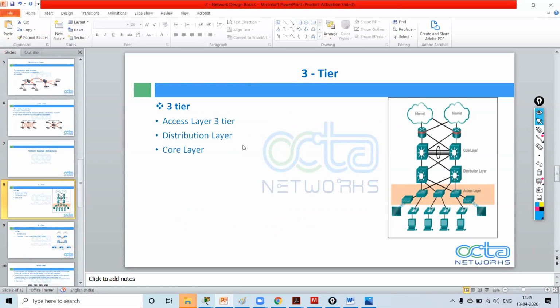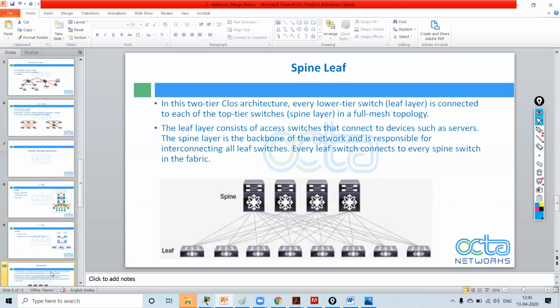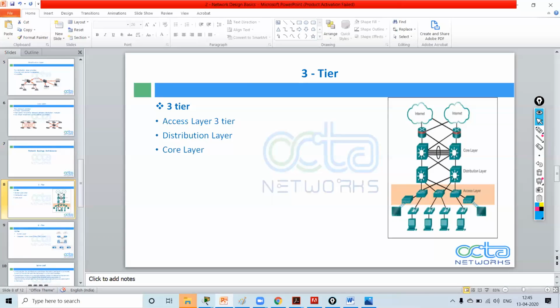Hierarchical networks have three types: the 2-tier, 3-tier, and spine and leaf architecture. Understood?